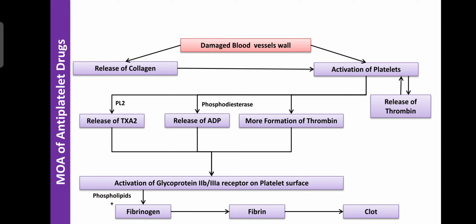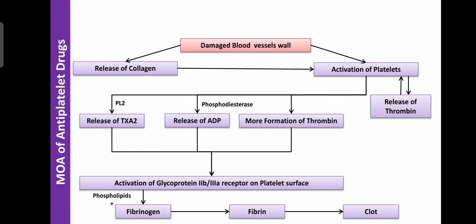So next, regarding the mechanism of action of antiplatelet drugs, before that you should understand the concept of the blood clot. Regarding the role of platelets in the blood coagulation process, any damage or injury to the blood walls releases collagen, maybe kininogen, chemogens, or many other tissue thromboplastins.